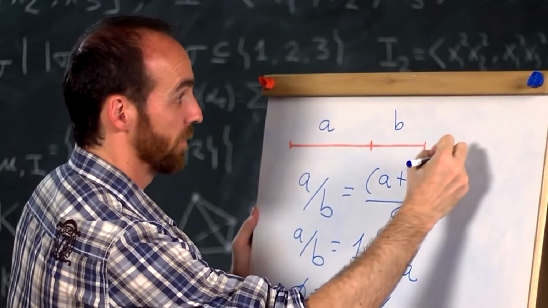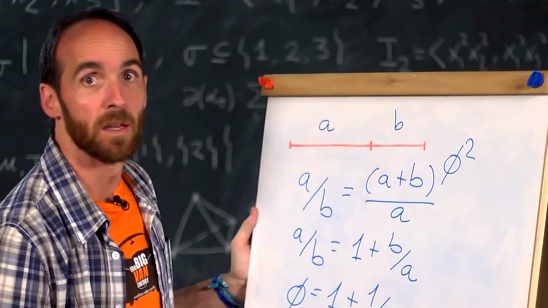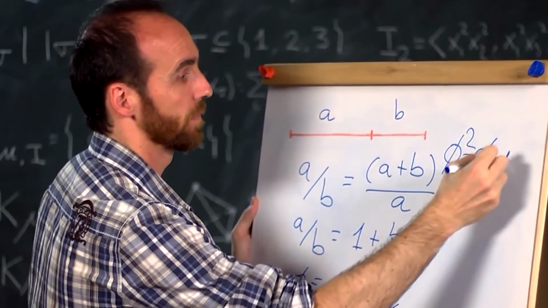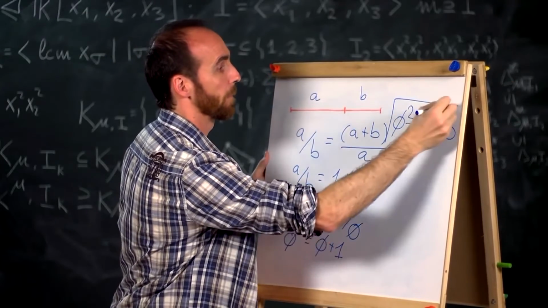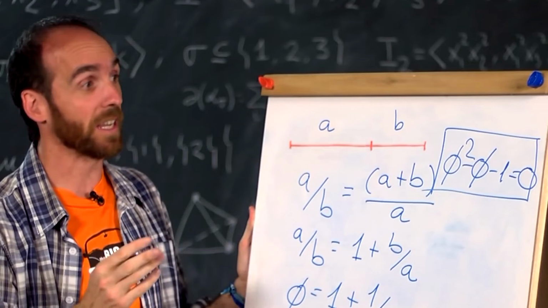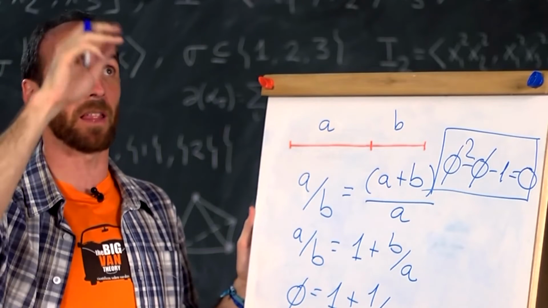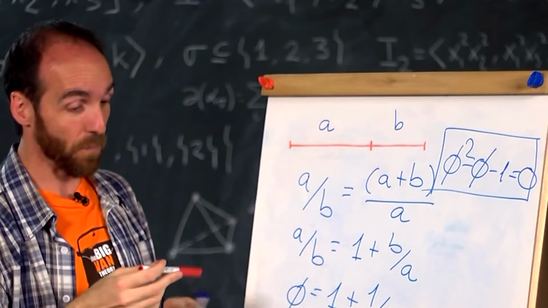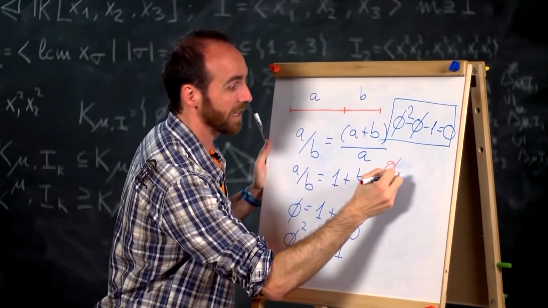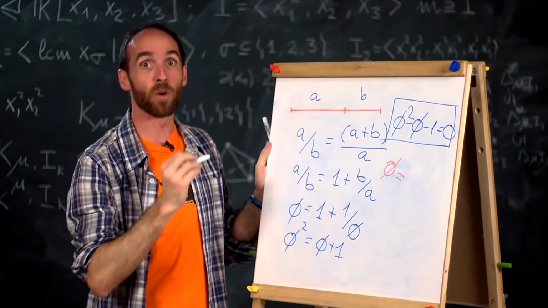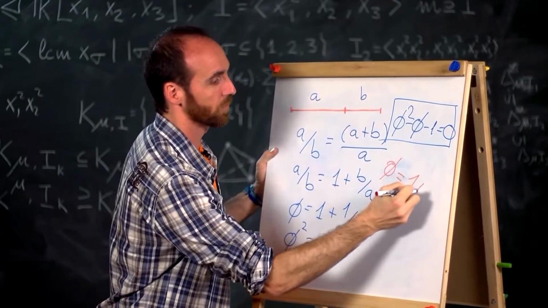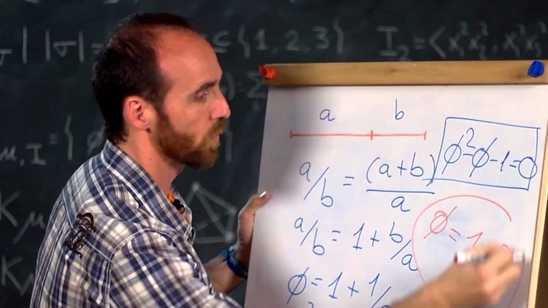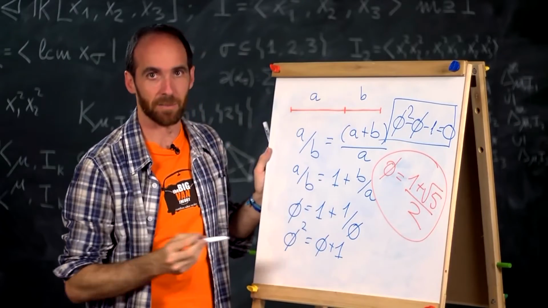Phi squared minus phi minus 1 equals 0. If we solve it with the formula minus b plus or minus the square root of b squared minus 4ac, divided by 2a, we get that phi is equal to 1 plus root of 5, divided by 2. It's the positive solution, which is what we want.